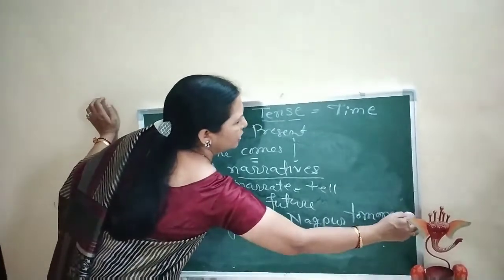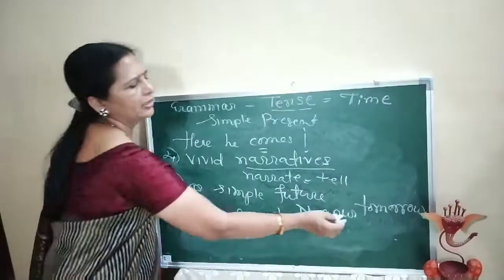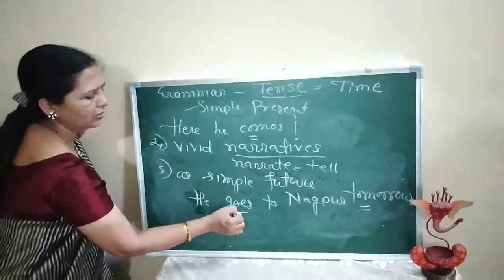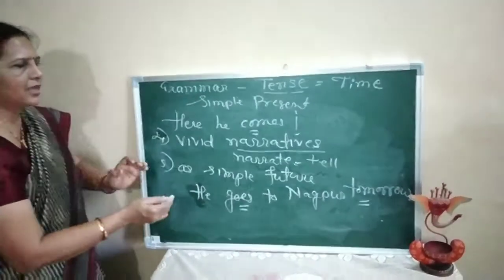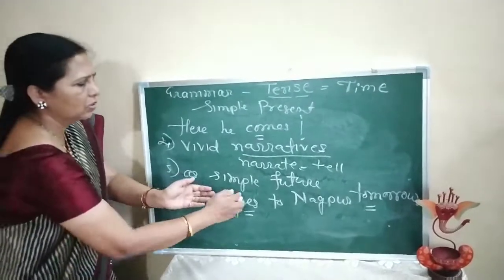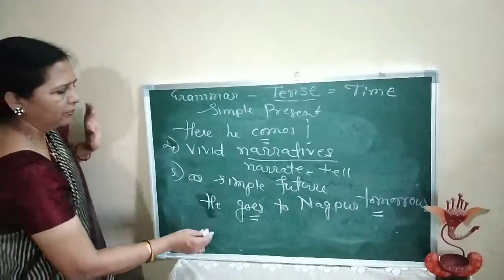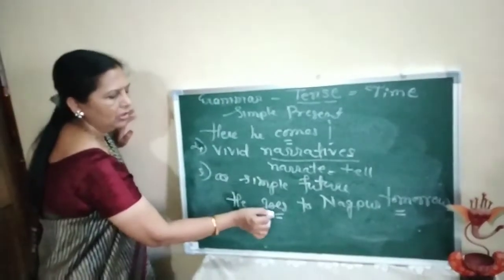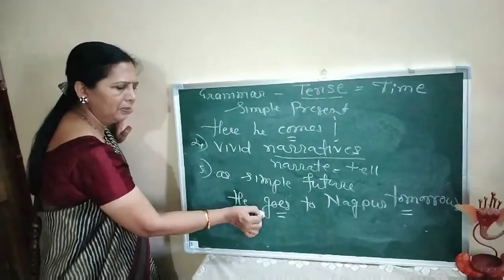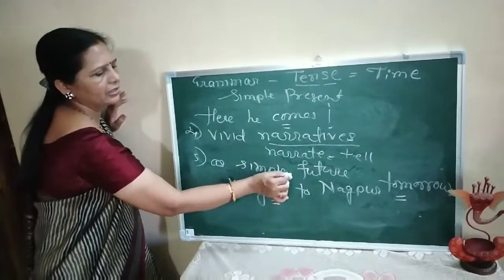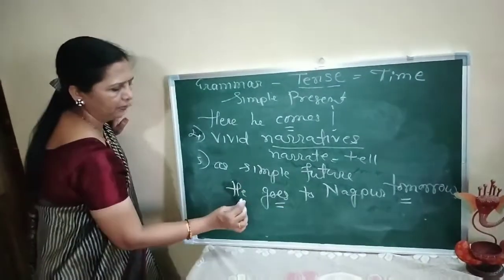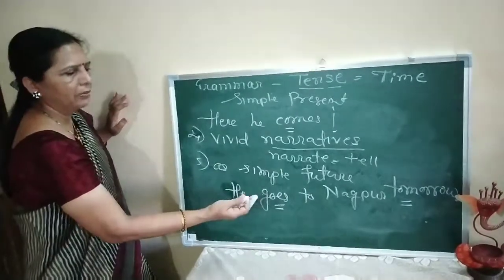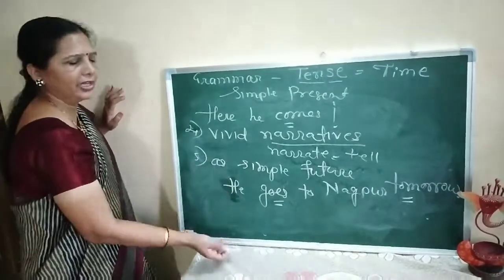There may be confusion in the mind of students that tomorrow means future action. So why is goes written? Now just as go is in present tense, goes is also in present tense. But why is it used here? So sometimes this simple present tense indicates simple future. He goes to Nagpur tomorrow means it is a future action.